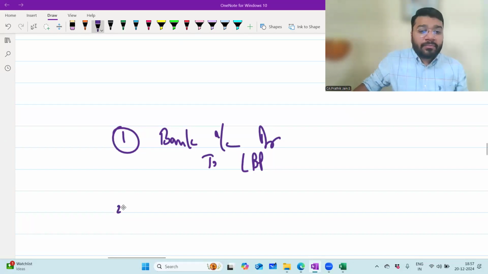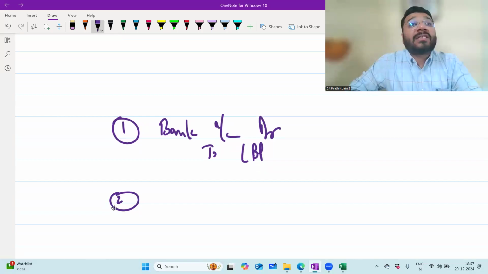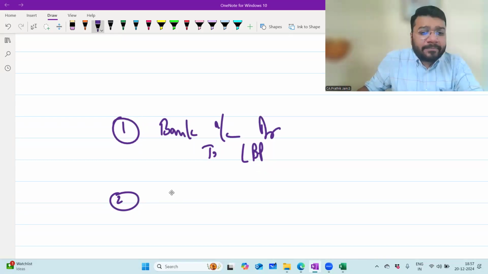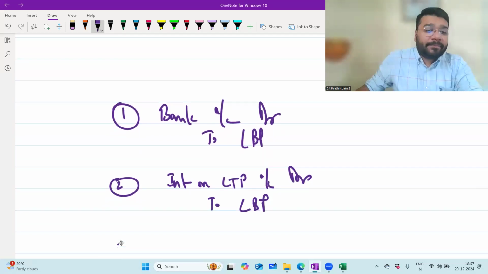Anyways, coming back. So, loan by partner. Who pays interest to whom? Firm will pay interest to the partner. So for the firm, is it income or expense? Expense. Very good. Interest on loan to partner account debit, to loan by partner. Third entry.